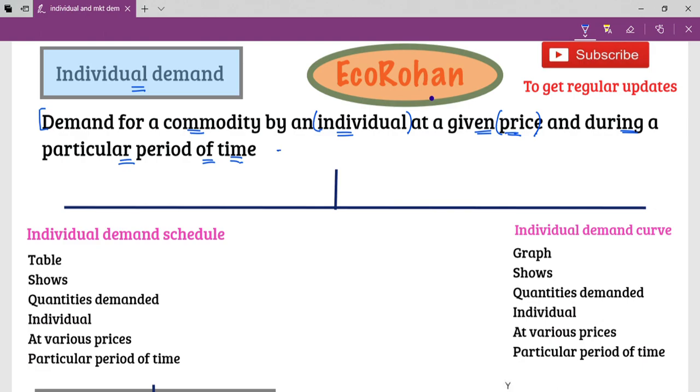Say, I'll give you an example. If I say Mr. X demands 10 chocolates daily at rupees 20 per chocolate. This is a fantastic example of individual demand because over here the demand is 10 chocolates, time daily, price 20 rupees and individual is Mr. X. So that's all about individual demand.